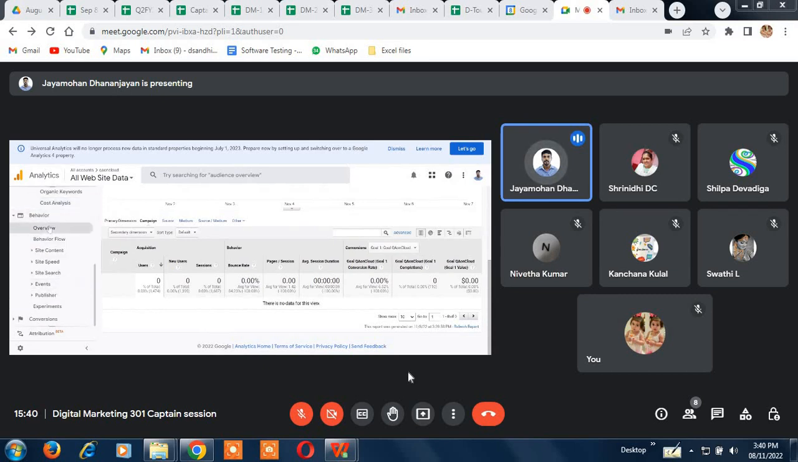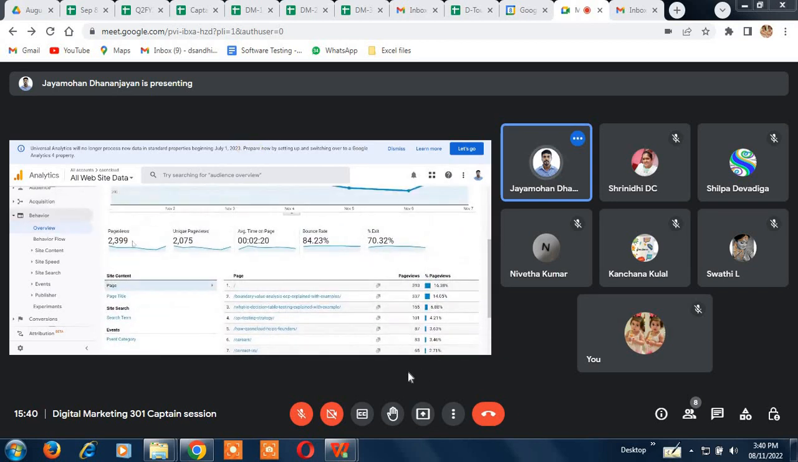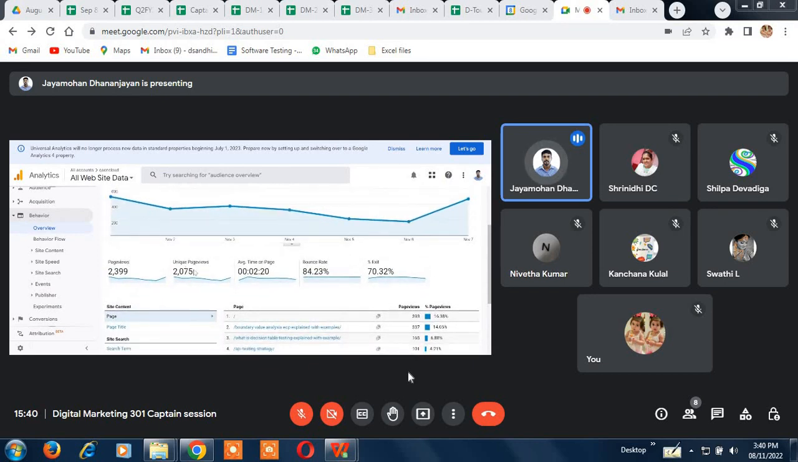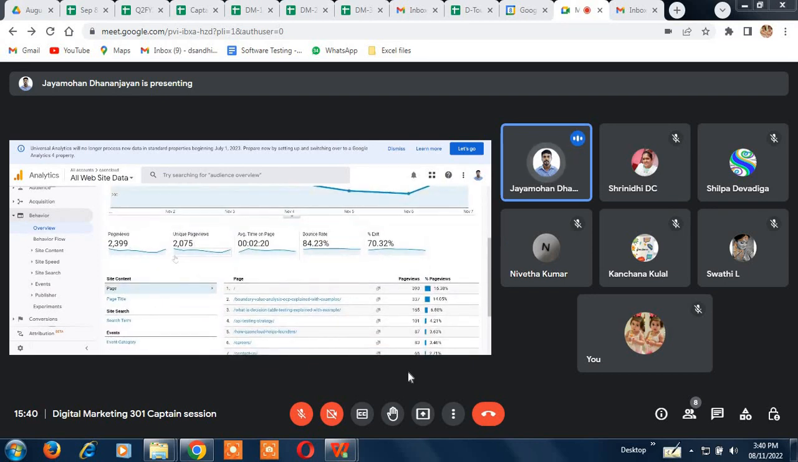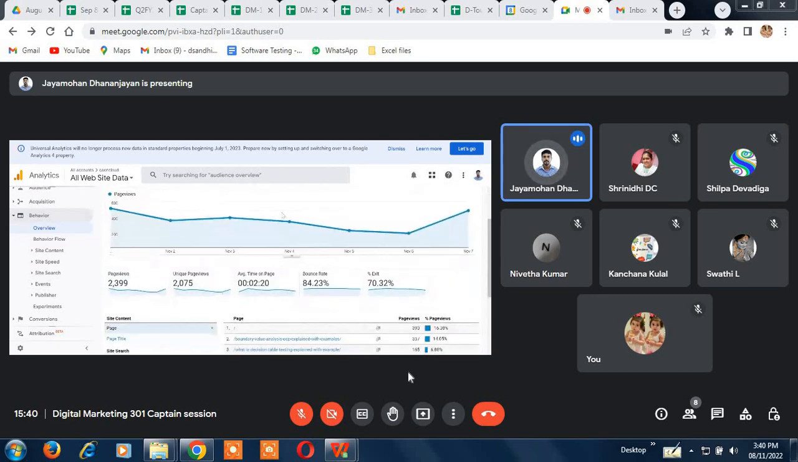Coming to the behavior. This is again similar to what we saw before: page views and unique page views. This is the same thing, guys. Page views means the total number of pages. The first thing that we saw was new users coming into the website only, not the entire pages. But here, for example, we have like 70 or 60 pages in the website, and within this period of time, how many people have seen the pages?